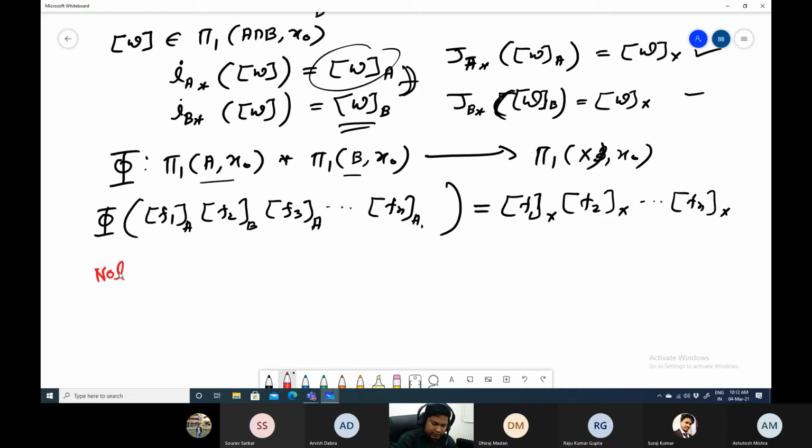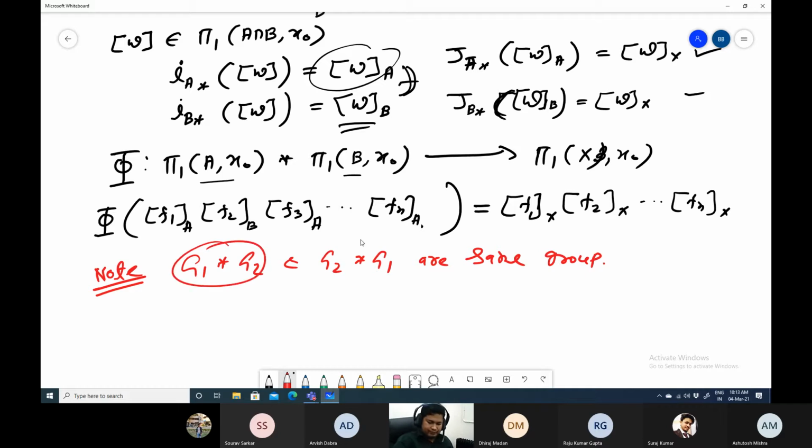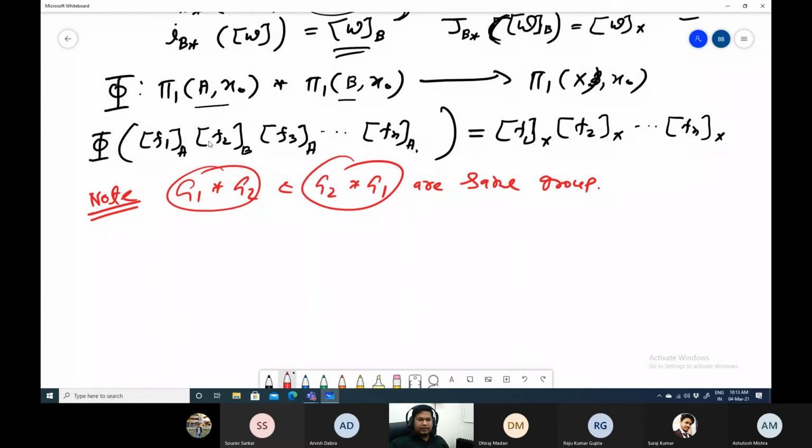So that you do not get any confusion, note that G1 star G2 and G2 star G1 are the same group. This is just a notation. So both are the same group. That means the elements will be the same. I'm saying they are the same group, not isomorphic. They are actually the same group. This is also called the free product of G1 and G2. You can write this or this. These are the same group. Okay. Now is this map clear? This map, that phi map.